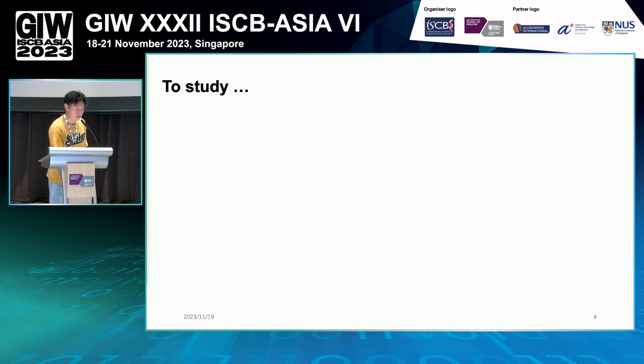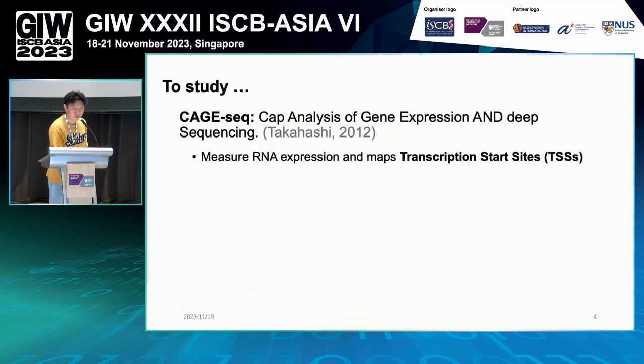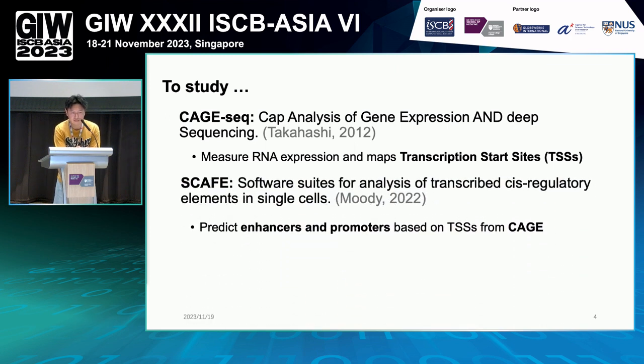To study the cancer cell transition in these two types of cells, we use CAGE-seq technology. The name is Cap Analysis of Gene Expression and deep sequencing. It's a simple technology to measure RNA expression and very good for mapping transcription start sites. Because CAGE-seq adds a cap at the very first position after the 5' end, it is very nice for mapping the transcription start site. So now we have the transcription start sites.